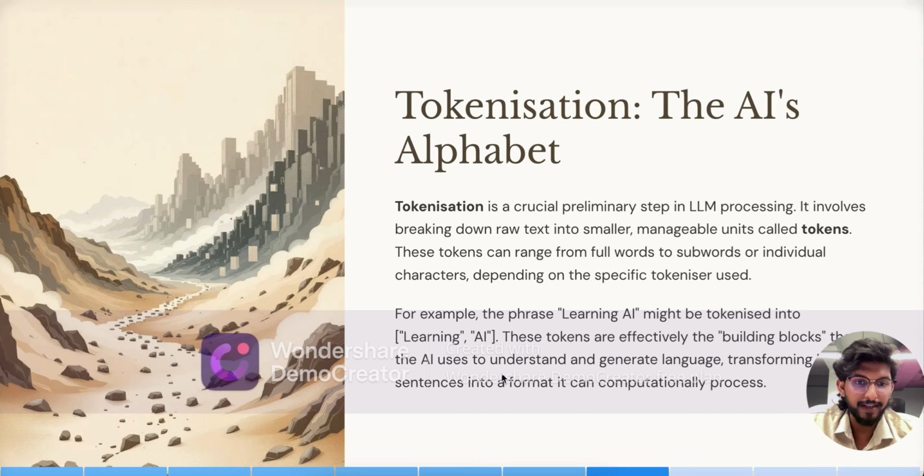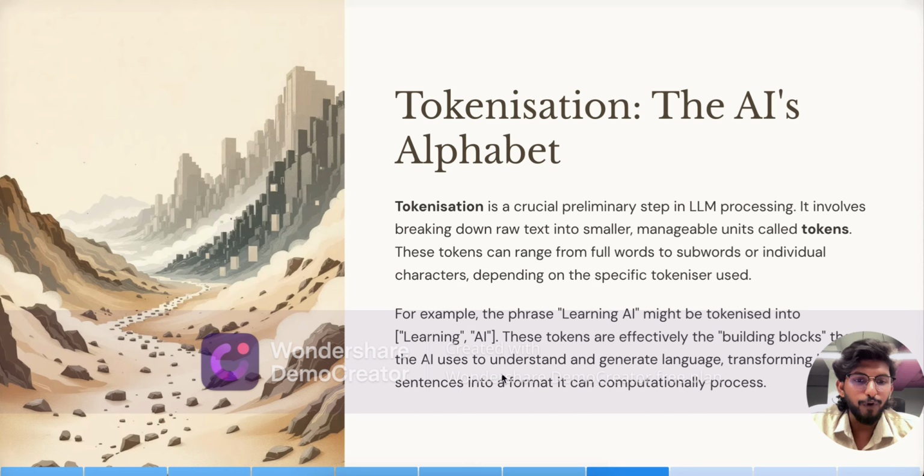Sometimes it takes a full word, subwords, or individual characters, depending upon the specified tokenizer used. For example, "learning AI." "Learning" may be one token, "AI" may be one token. Sometimes L, E, A, R, N, I, N, G are separated as tokens.